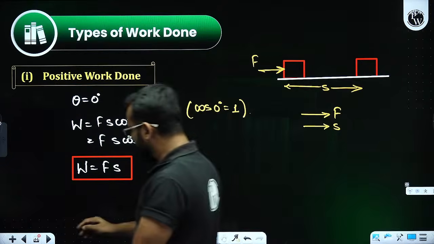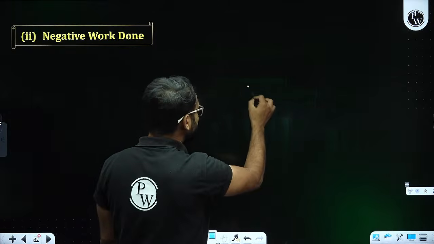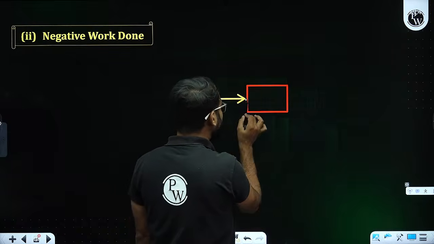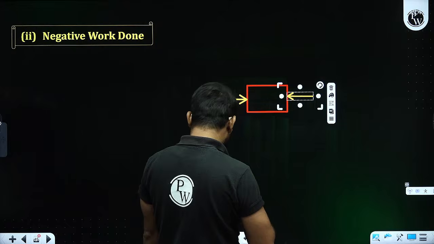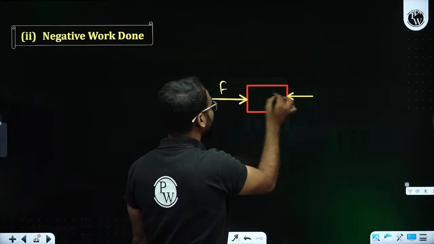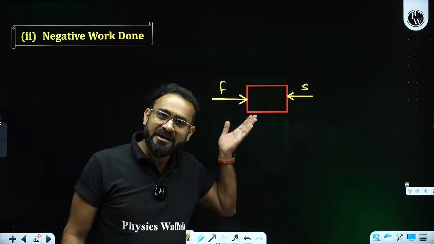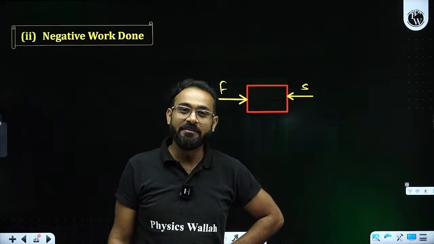Similarly, negative work done. Negative work done says if there is an object, you applied force from this direction but the displacement occurred in the opposite direction. Is this even possible? You are applying force in this direction but the displacement occurred in this direction. Yes, that can happen.